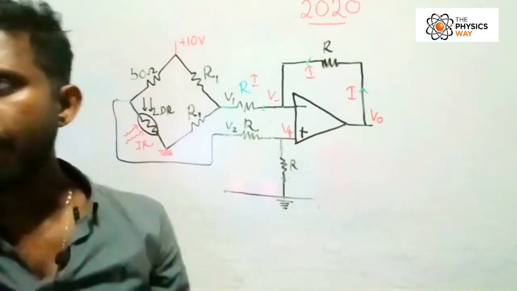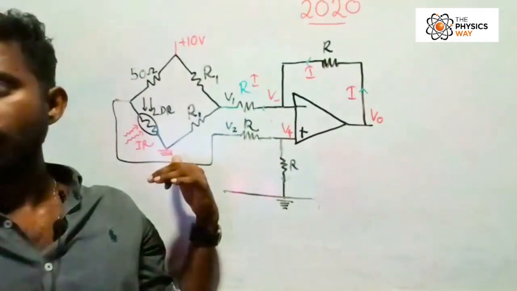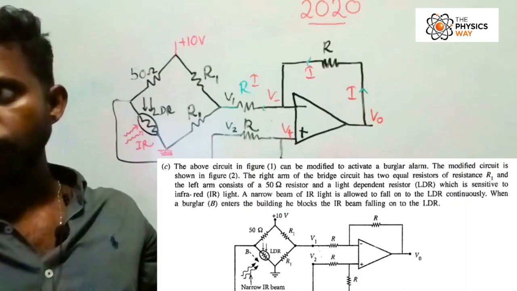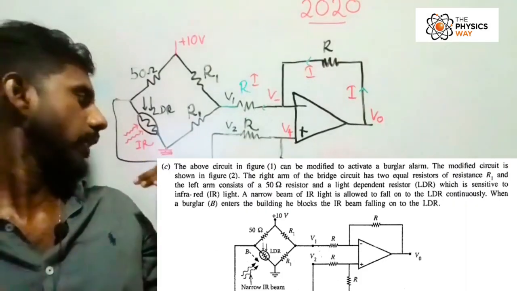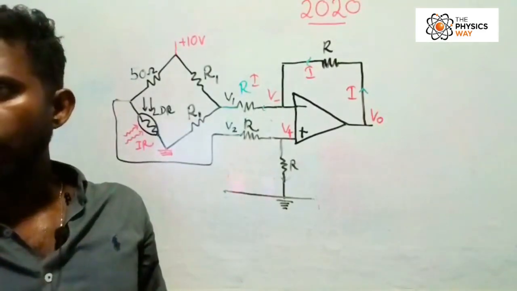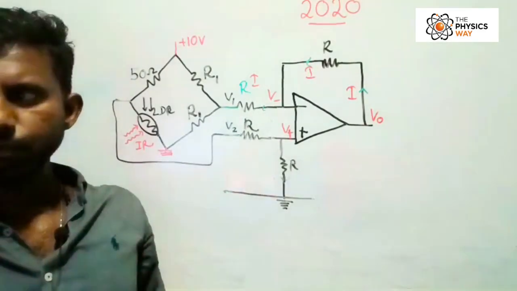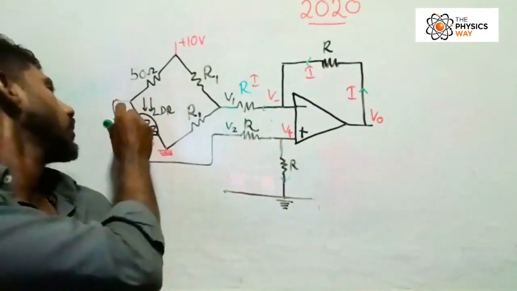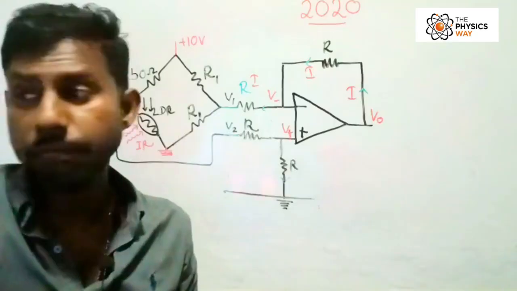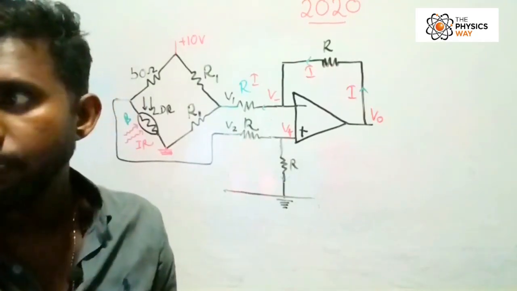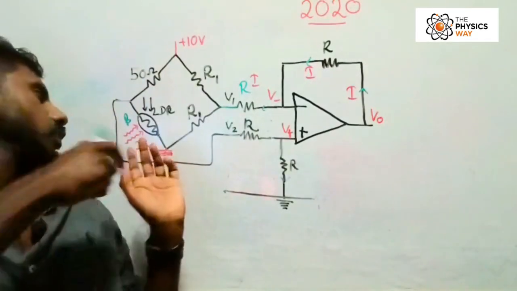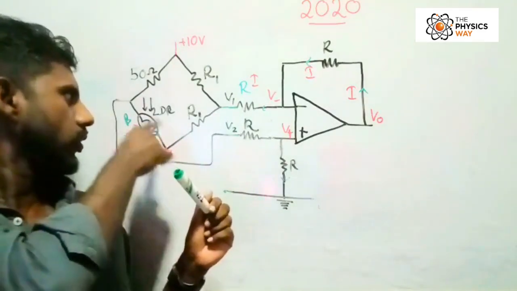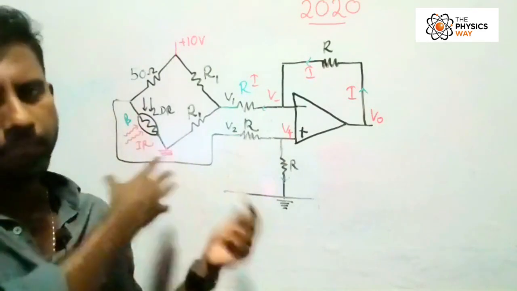And a light dependent resistor, LDR, which is sensitive to infrared (IR) light. A narrow beam of IR light is allowed to fall on the LDR continuously. Here, when a burglar B enters the building, he blocks the IR beam. So when he crosses over here, the IR that falls on the LDR will be blocked.